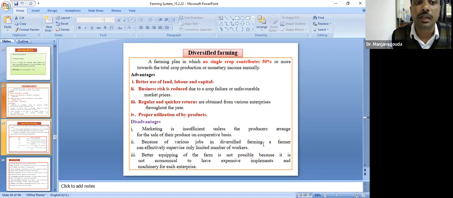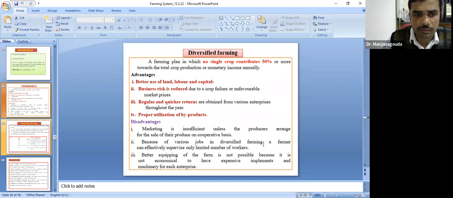The advantages of diversified farming are better use of land, labor, and capital; business risk is reduced; regular and quicker returns; and proper utilization of byproducts.